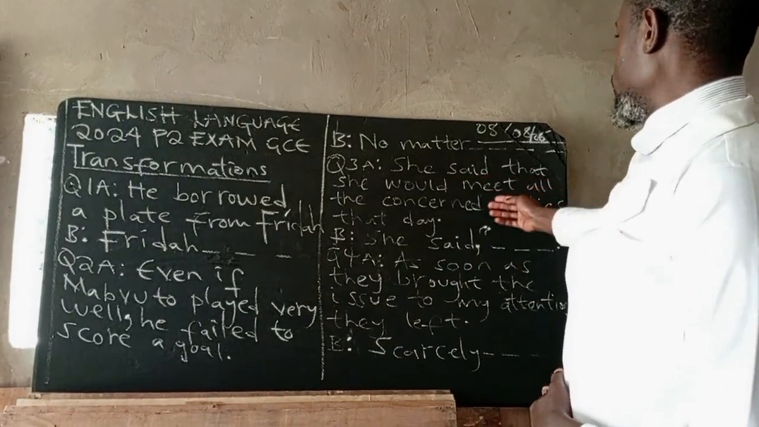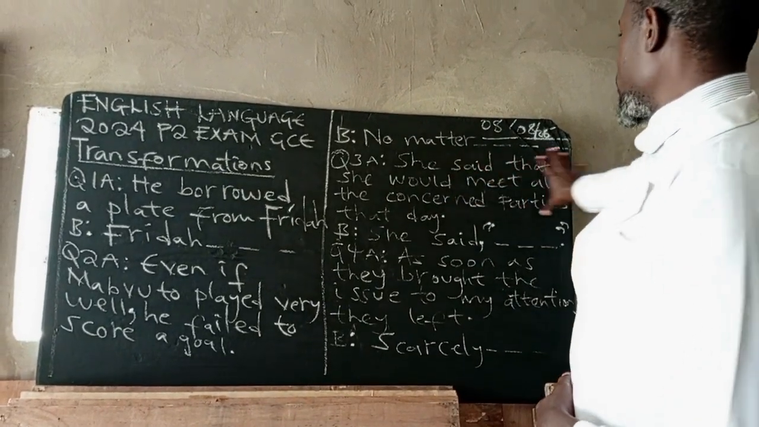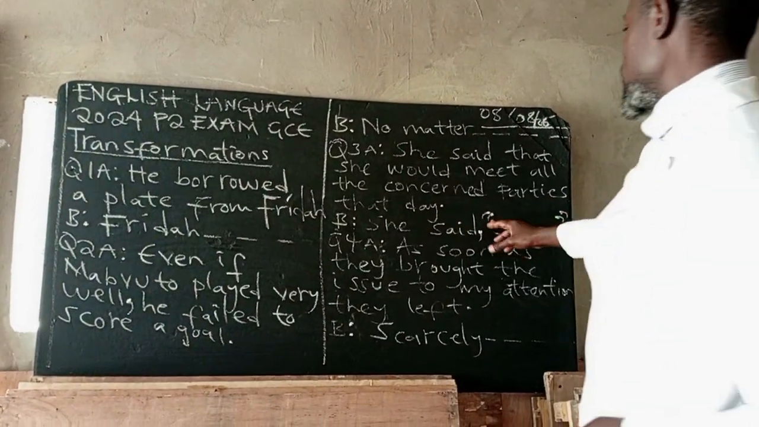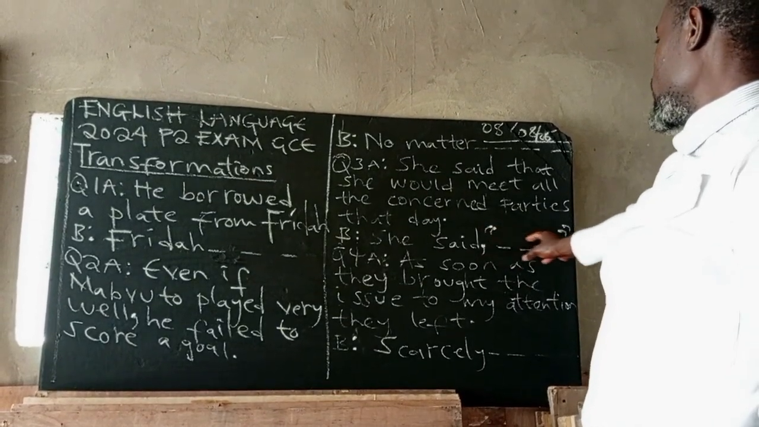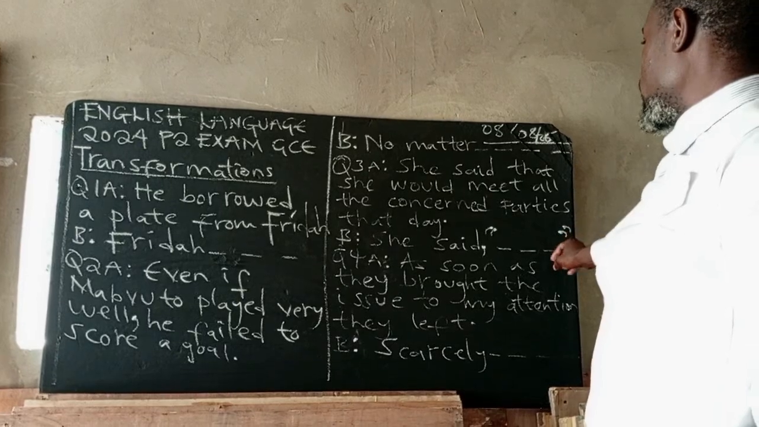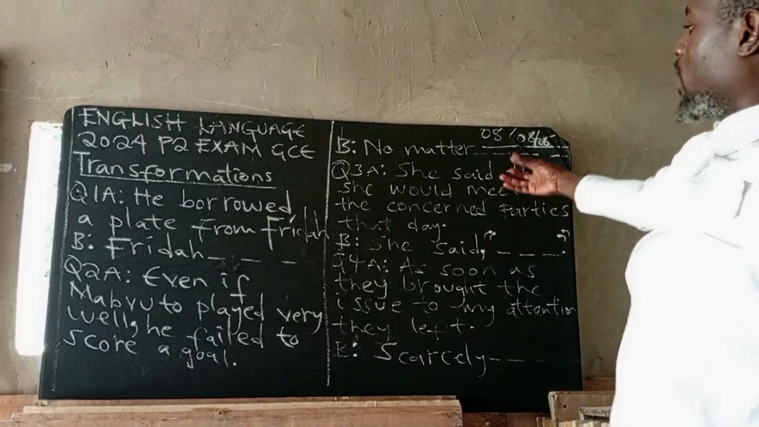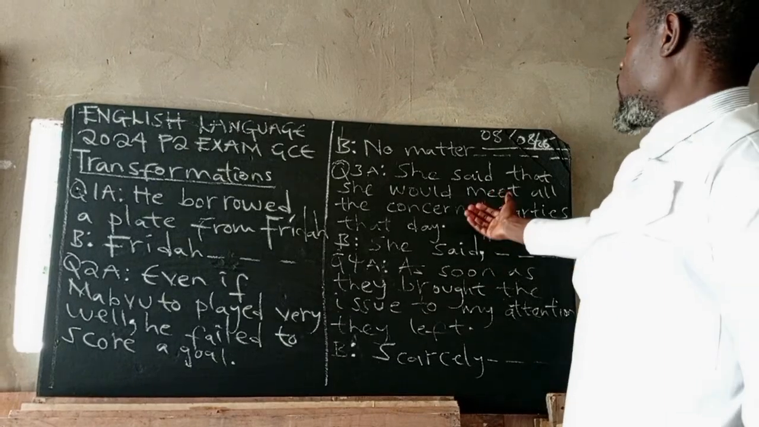Number 3: She said that she would meet all the concerned parties that day. This is reported speech, guys. They want you to take it to direct speech. As you can see, this is an open inverted comma and this is a closed inverted comma. If they say she said, comma, and then they open, they want you to show the actual words spoken by someone. So in this case, we have things that change.